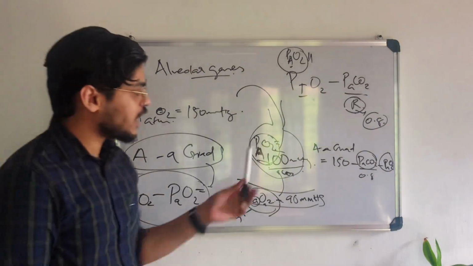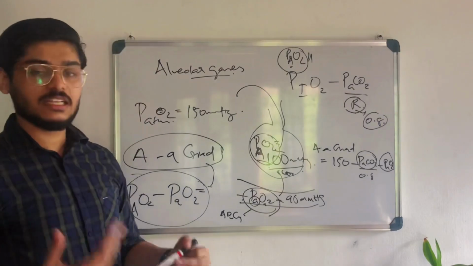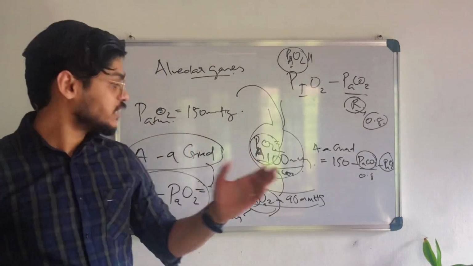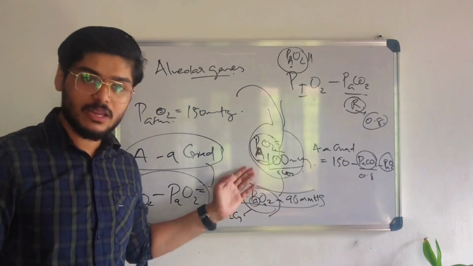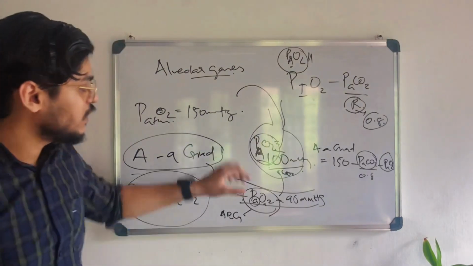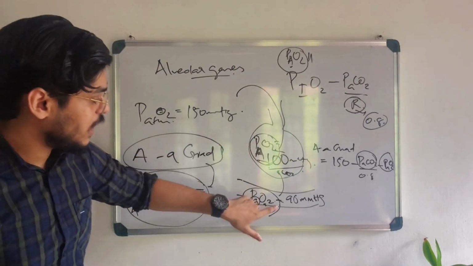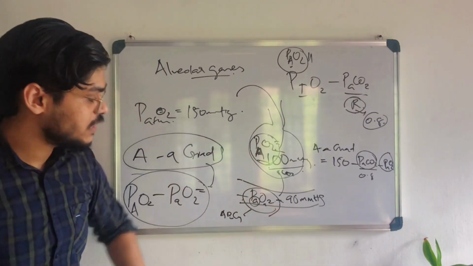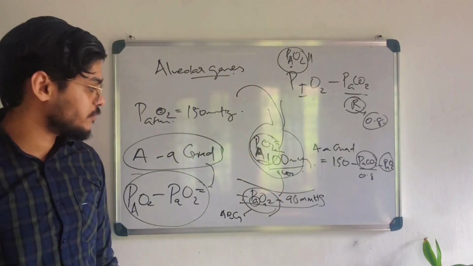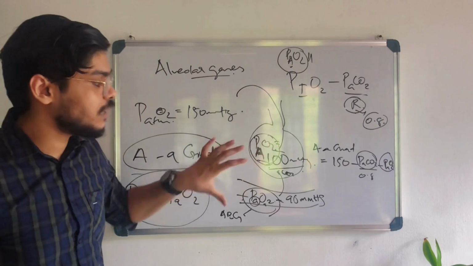So if AA gradient is normal, what does it indicate? It indicates the alveoli is functioning perfectly. There are no problems with the alveoli. But if AA gradient is increasing, that means the alveolar partial pressure is more and the arterial partial pressure of oxygen is less. That means not enough oxygen is diffusing into the arterial system. That means there is something wrong with the alveoli.